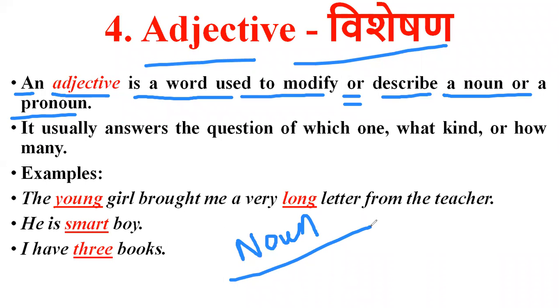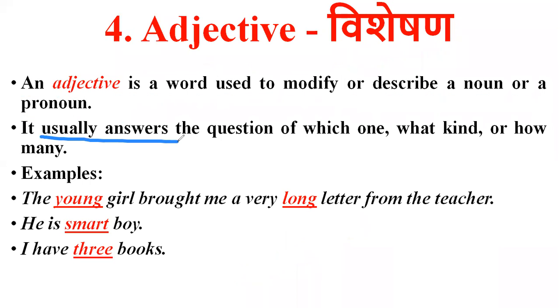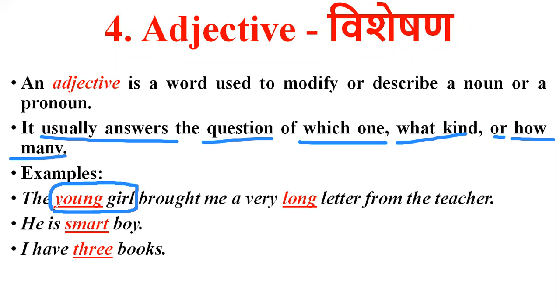It is a word that is used to express the noun. So it usually answers the question of which one, what kind, or how many. So an example is the young girl. See, how is the girl? Girl is young.